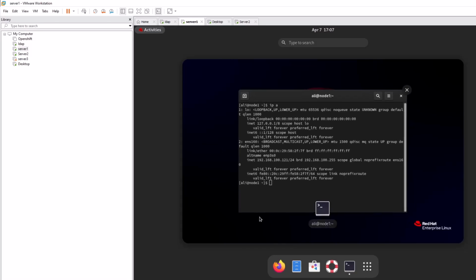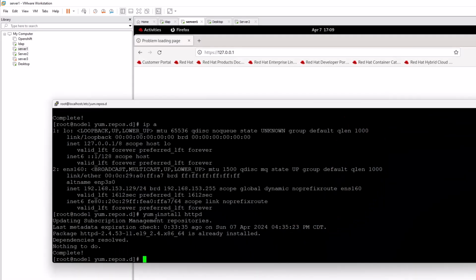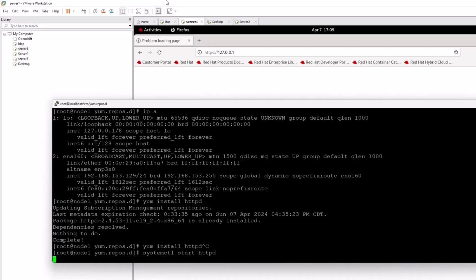So you go here, you open your Firefox, and once you install your HTTPD server, you have to run this command. I'm just preparing your lab. You don't need to run yum install HTTP in the exam. It's already configured. So from here you have to start HTTPD. Once it started, you can see this one.